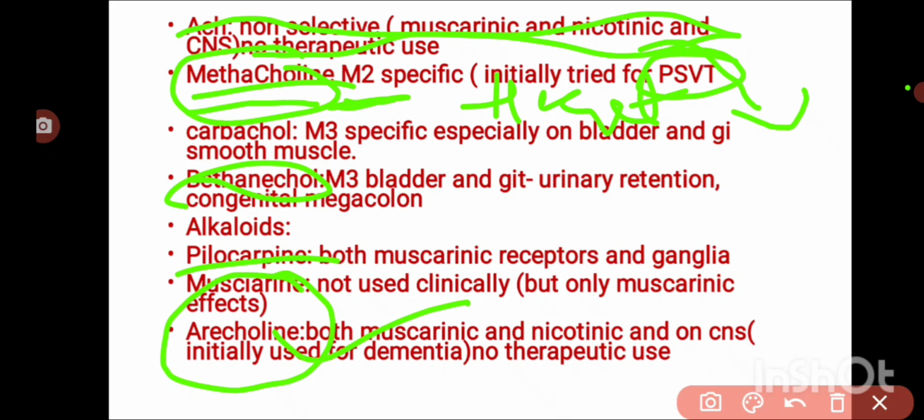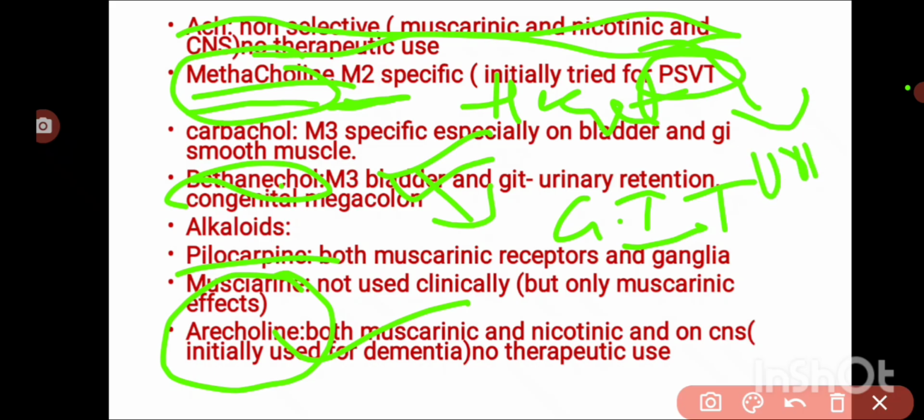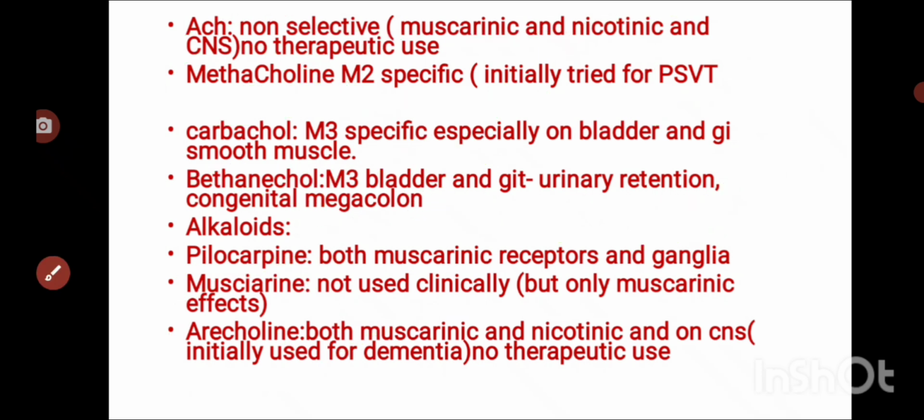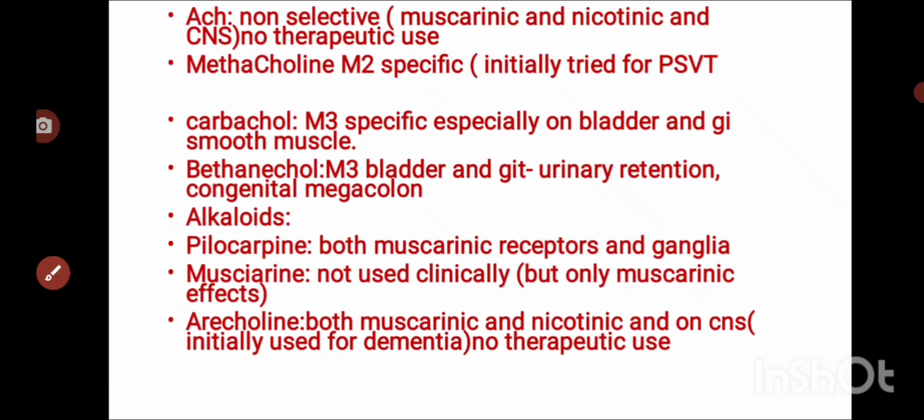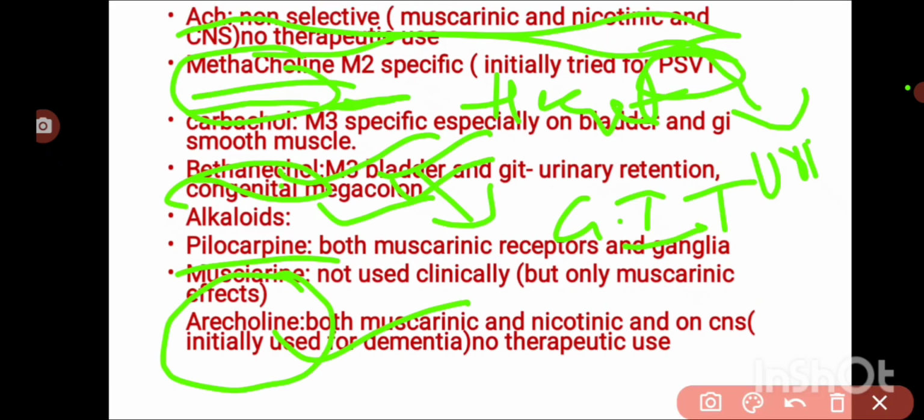Okay. Bethanechol selectively acts on the bladder and GIT. So it increases the contractions of the muscles responsible for urination, which is useful in urinary retention cases, difficulty in urination situations. And in case of decreased muscle tone and GIT contractions, in conditions like congenital megacolon, we can go for bethanechol.